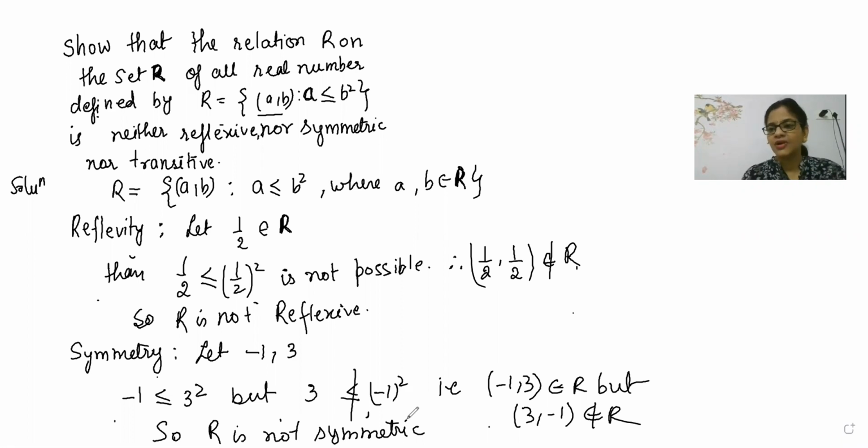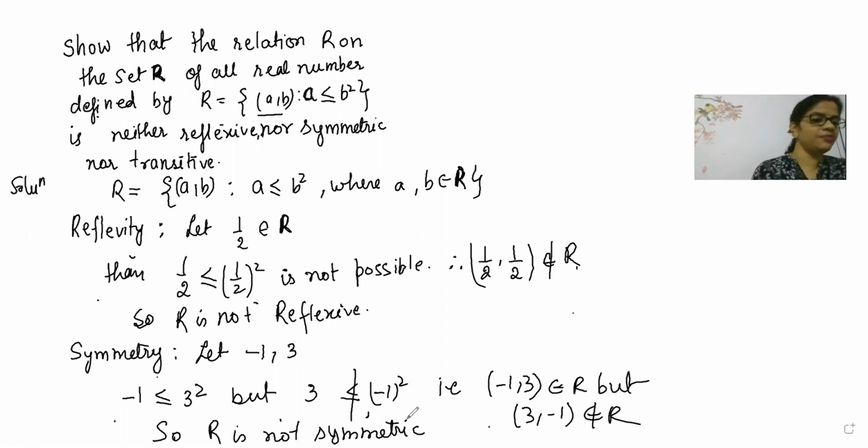I will say only one is possible inside me. The second is not possible inside me, because only one is inside me, because that is only satisfying the condition. What condition? A is less than or equal to B square. But its opposite, if I am checking, is not inside me. And symmetry is asking for the second one also. What is the condition of symmetry? (a, b), (b, a) is the condition of symmetry. But only one is present inside the relation, the second one is lacking inside the relation, so it is not symmetric.